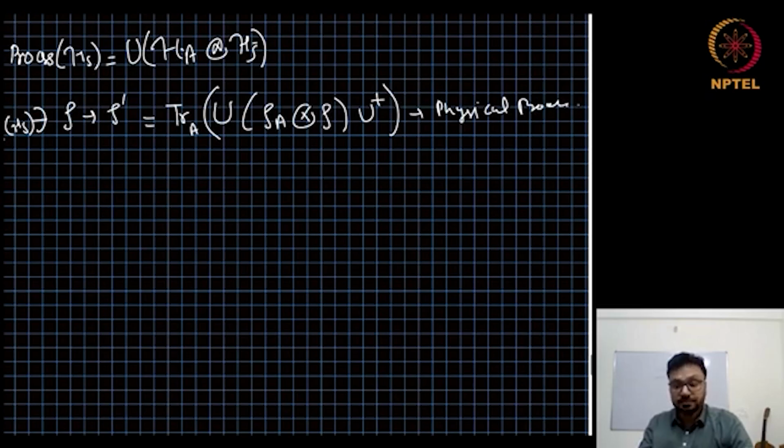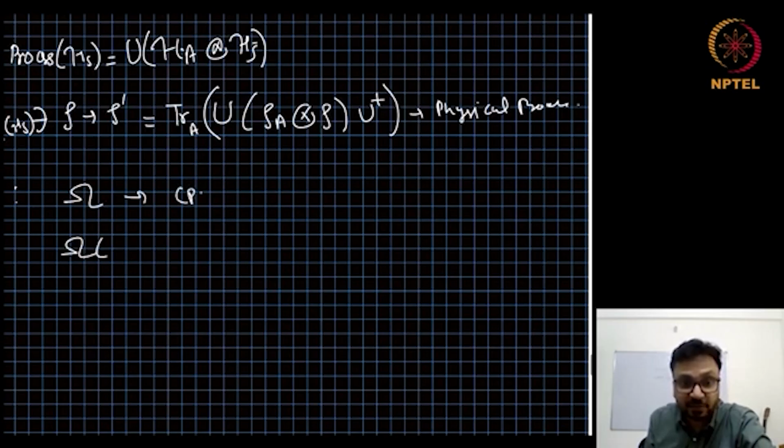So in other words, if the desired process can be achieved by a unitary transformation on an enlarged system, then this process must be physical. So whenever we say physical process from now onward, this is what we will mean. Now the point is, from the Choi theorem, we know if omega is a completely positive map, then the action of omega on rho can always be written as sum over i, Ki rho Ki dagger.